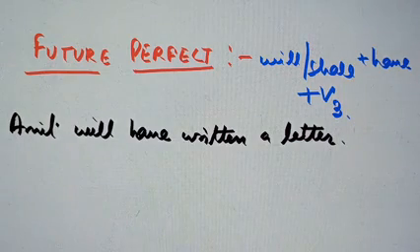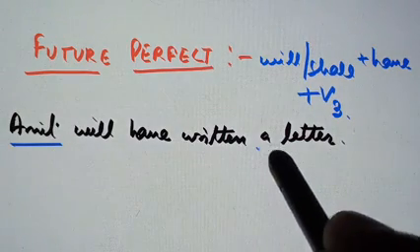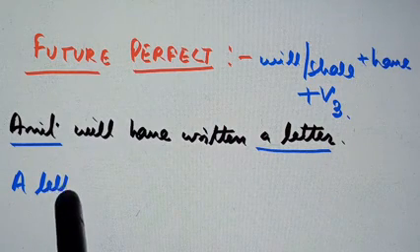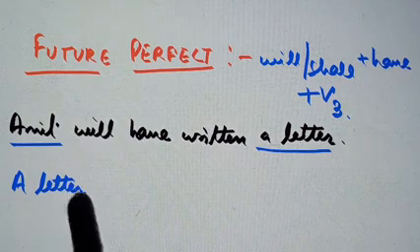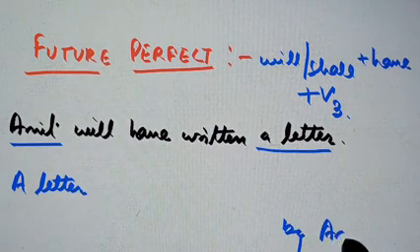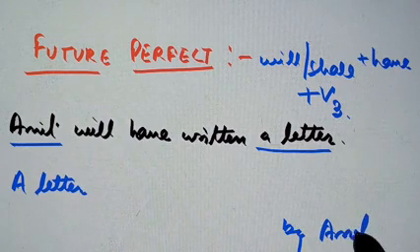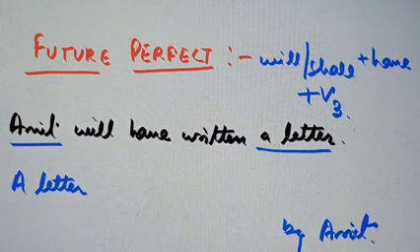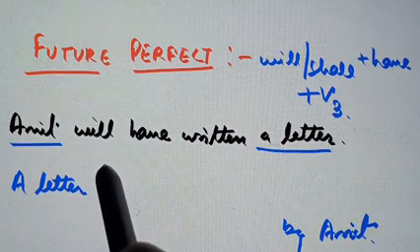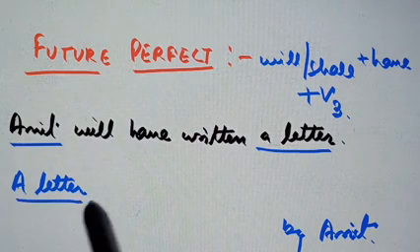So interchanging the places of subject and object, a letter by Amit. Now here will, according to letter, also will remain same.